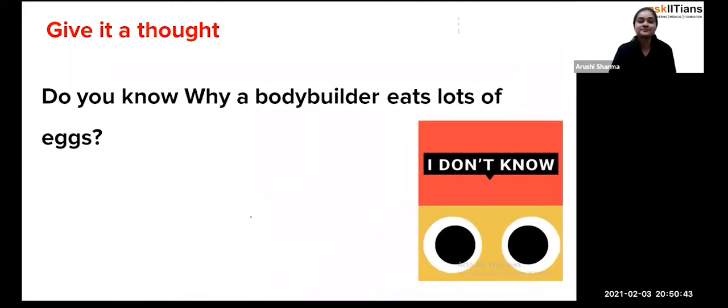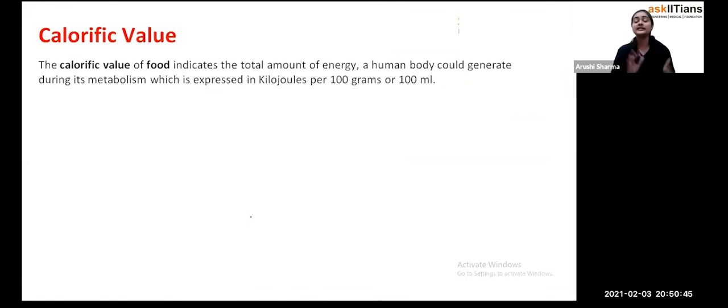Okay. So first of all, students, starting with the components, we have one term that we call the calorific value. If I'm not wrong, calorific value is also used for fuels. Fuels, for example, wood or coal or different types of fuels which we use in our daily life, so that we get energy from that. Exactly. So those fuels are used for our transportation or for any other purpose, but the calorific value which we are going to read here is about the food.